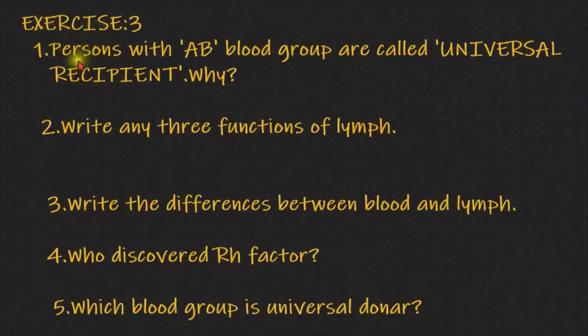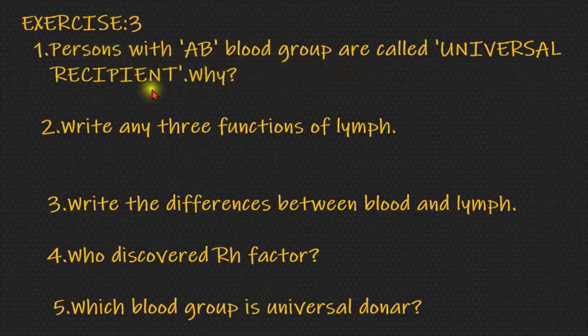Exercise number 3. Question number 1. Persons with AB blood group are called universal recipients. Why? Number 2. Write any 3 functions of lymph. Number 3. Write the differences between blood and lymph. Number 4. Who discovered the RH factor? Number 5. Which blood group is the universal donor?